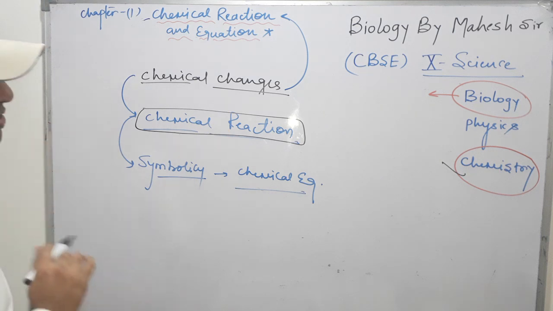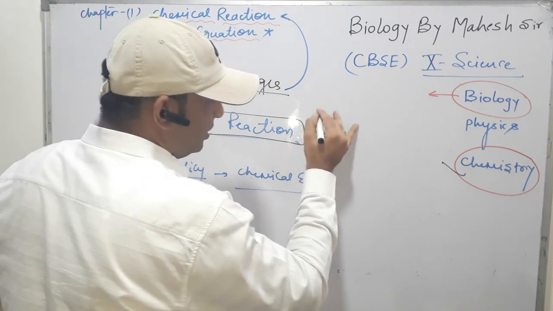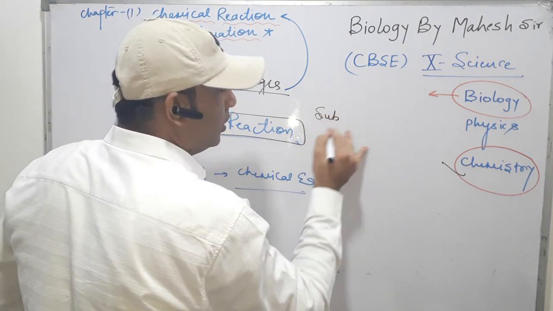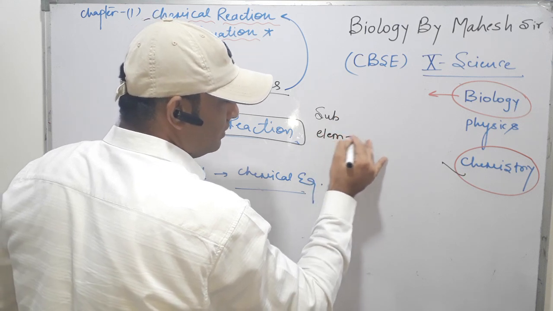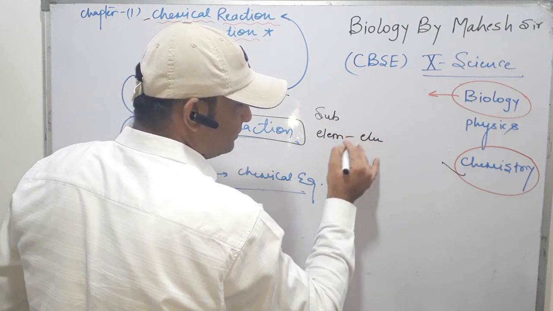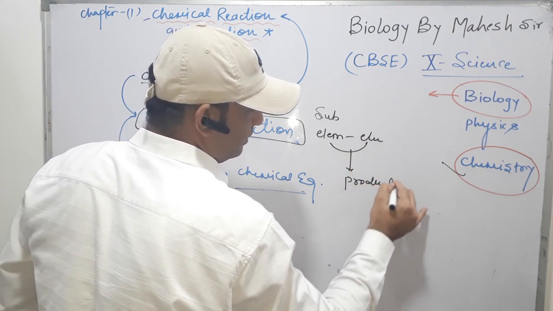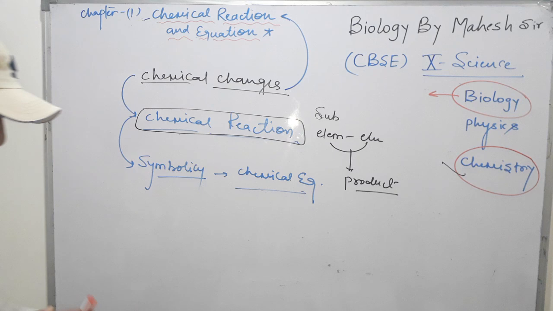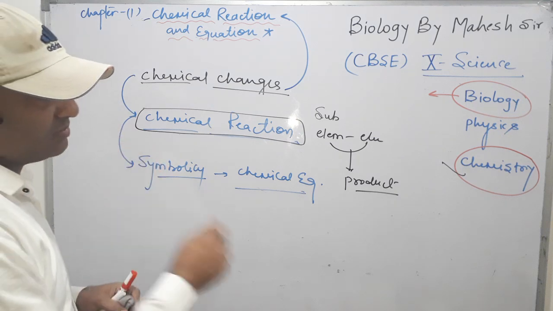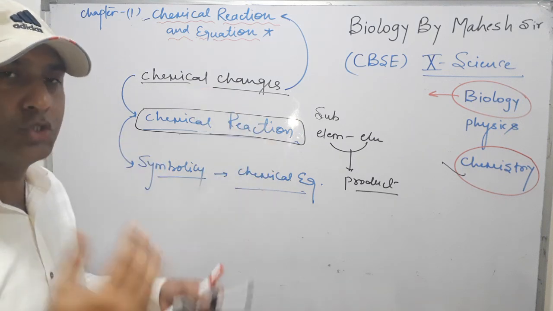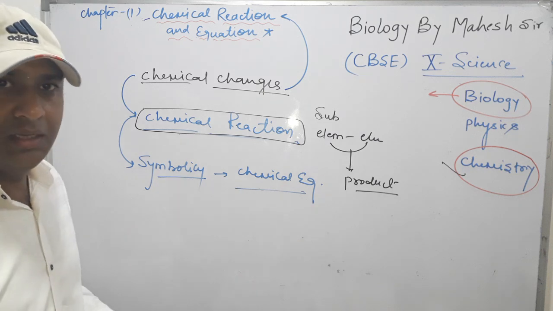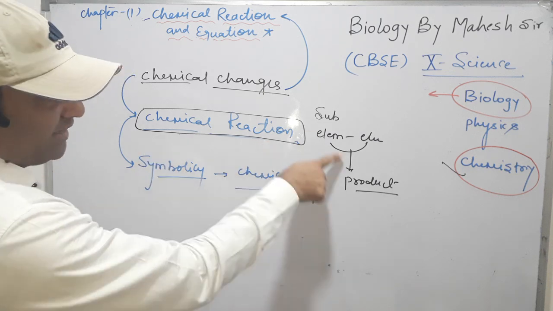Now the second definition: the process by which two substances or two elements join and then convert into a new product is called a chemical reaction. So a chemical reaction means the process by which two elements, two substances, two compounds join and produce a new type of product. That time it is called a chemical reaction takes place.